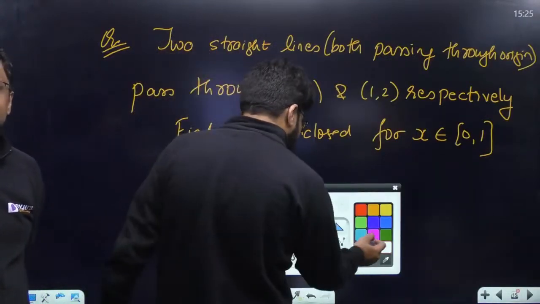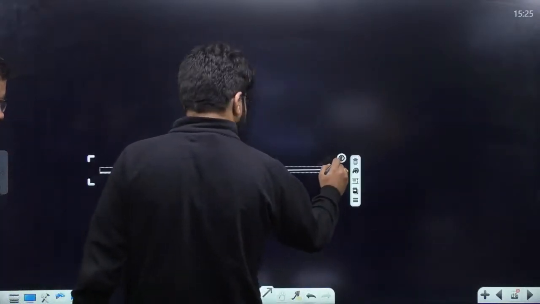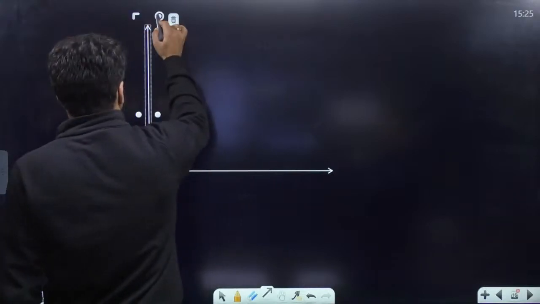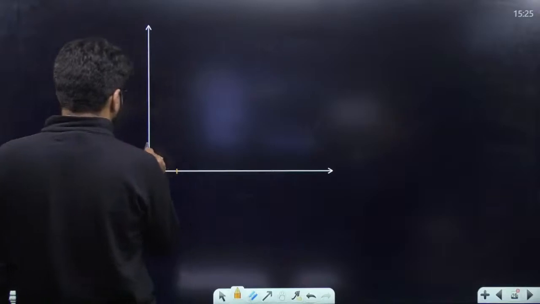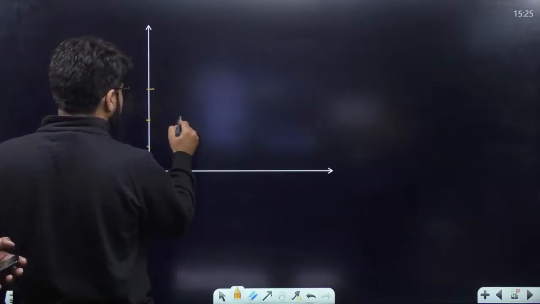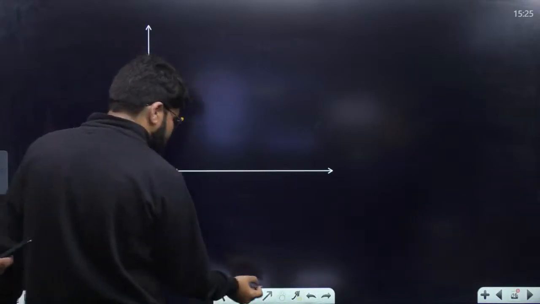Straight line है तो very simple, guys. So let us do this very quickly. Yes, guys, share the answer for this. Because it is a straight line, both are passing through the origin. One of them is passing through 1,2 and another one is passing through 1,3. Right. So this is 1,3. Let me make the straight lines first of all.